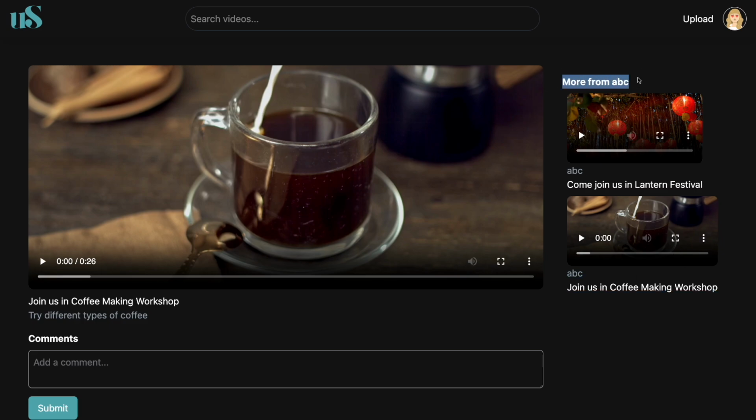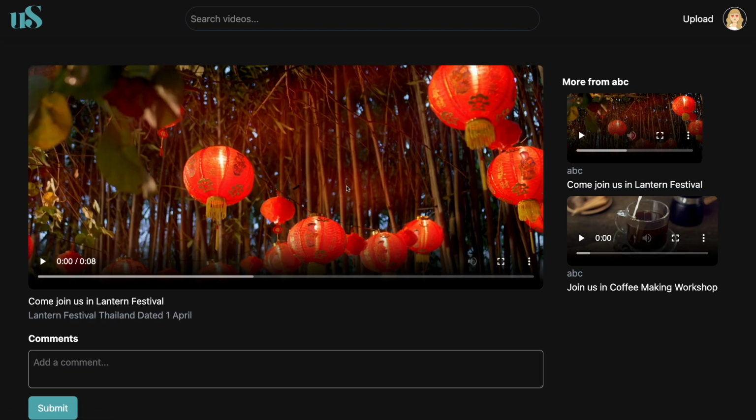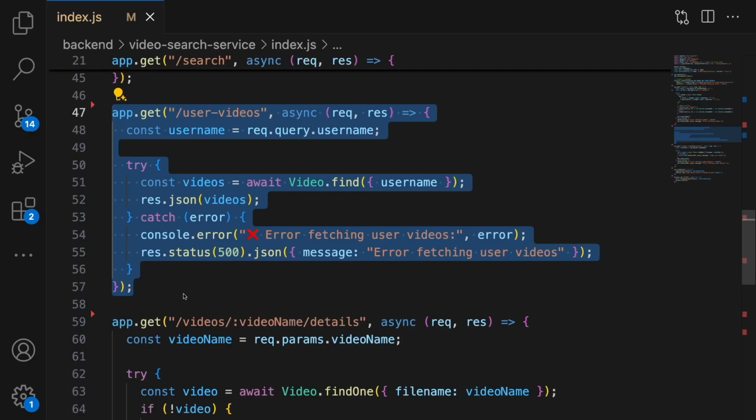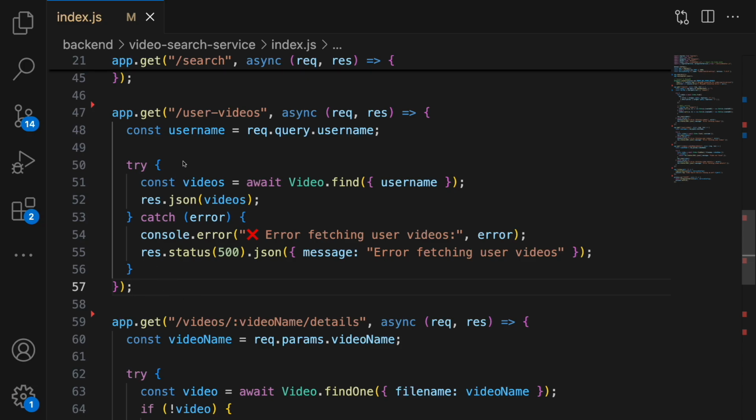On the right side, you see that we are getting videos by user names, right? So for this, I also added a functionality which showed videos of the user beside the currently playing video. So for this, I had to create another endpoint which is user videos. This API retrieves all the videos uploaded by a specific user.